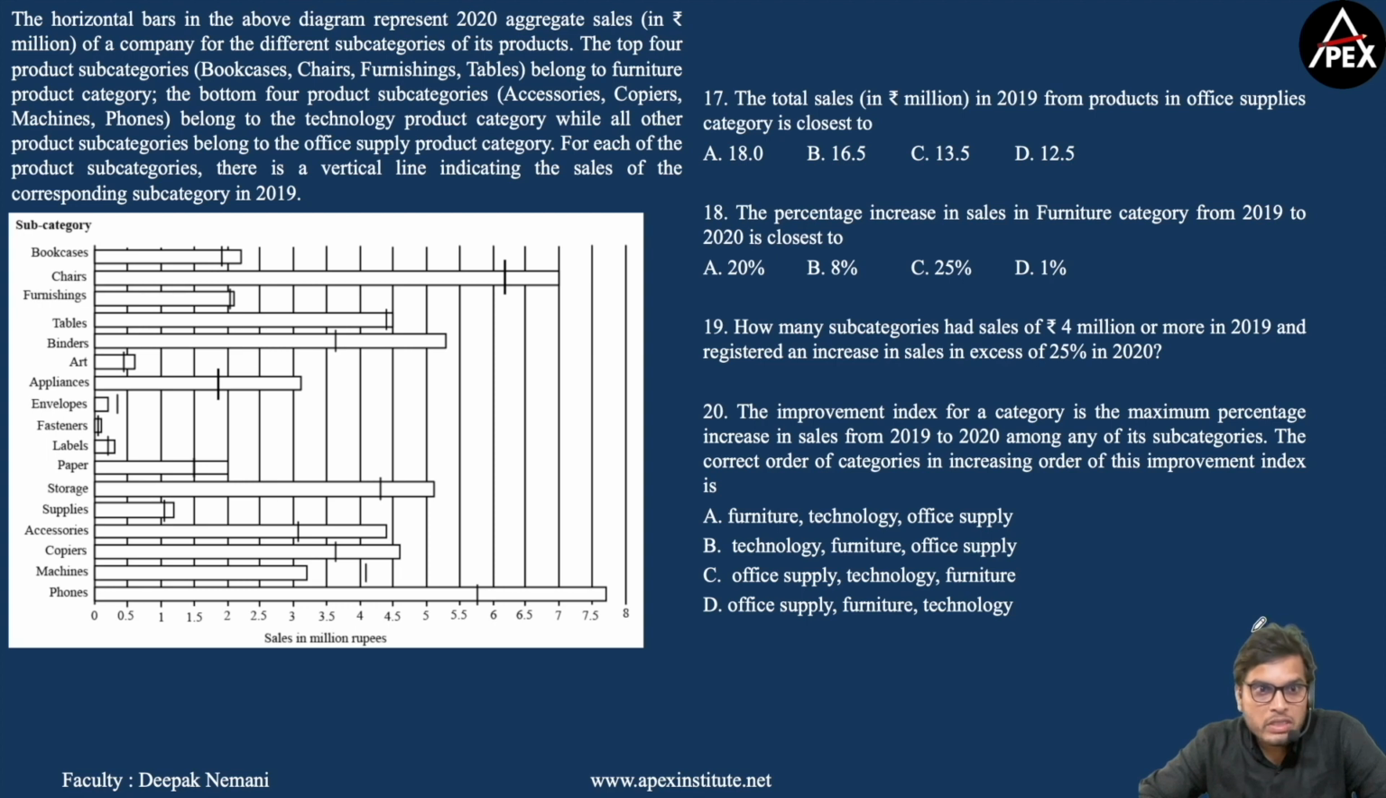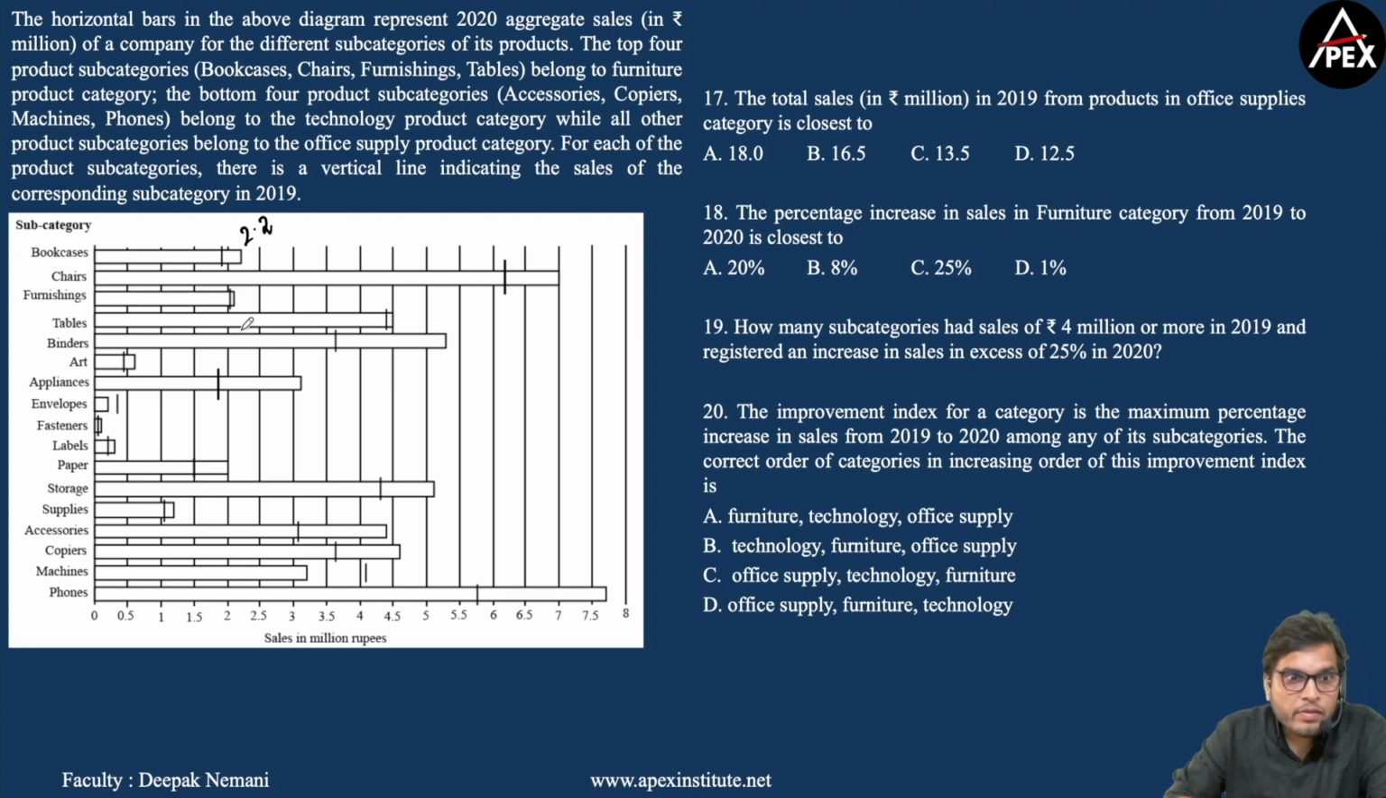For each of the product subcategories, there is a vertical line indicating the sales of the corresponding subcategory in 2019. Now we are given 3 product categories and 17 product subcategories, and we are given the sales of all these subcategory products in 2020 and also in 2019 in million rupees. Now for example, let me consider bookcases. The sales in 2020 is given by the tip of this bar, which is close to 2.2.